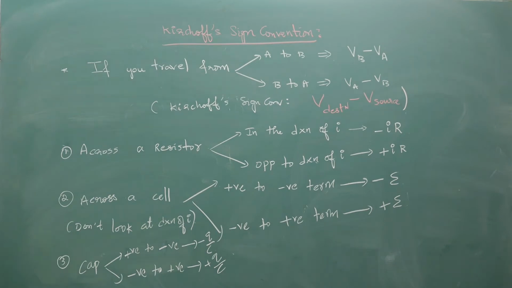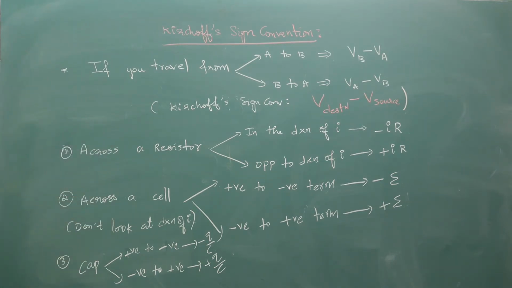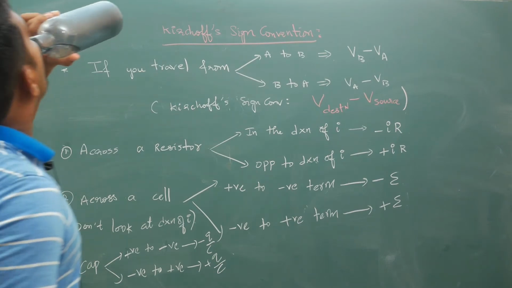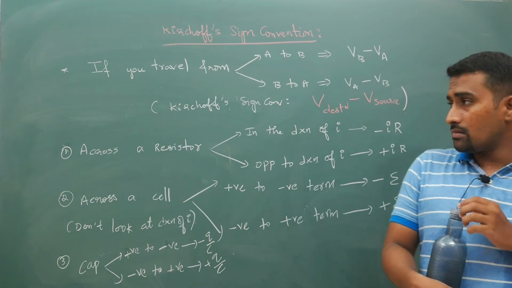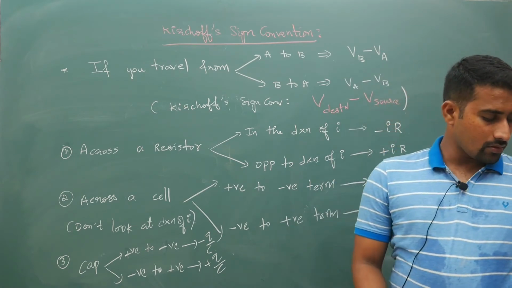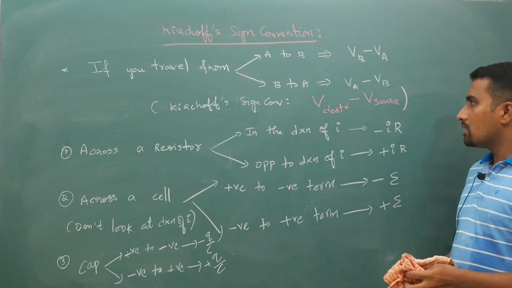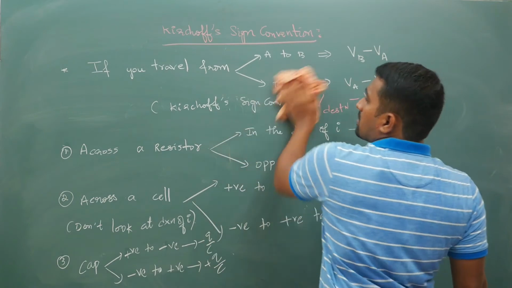So in this chapter do not worry about any other thing. So here this much is enough. Copy it down, pause the video clip, copy these things down. So this is how you are going to apply your Kirchhoff's sign convention.